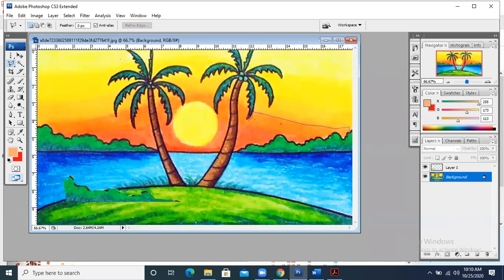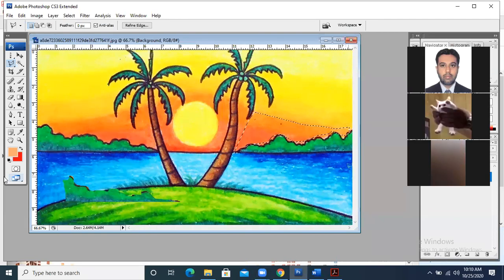It gives you a line, and wherever you click, you are making simple small lines. After completion of these lines, your selection is completed when you double click on it.